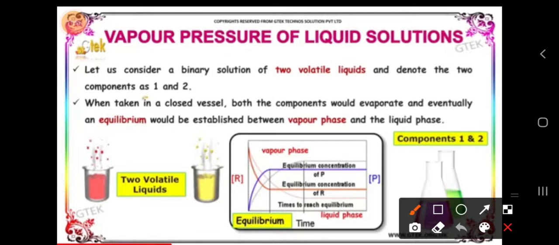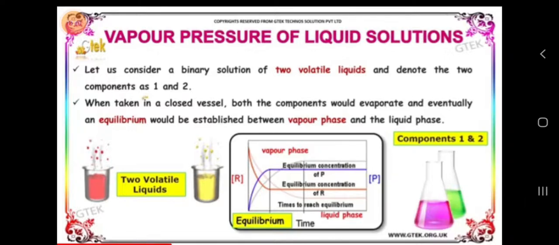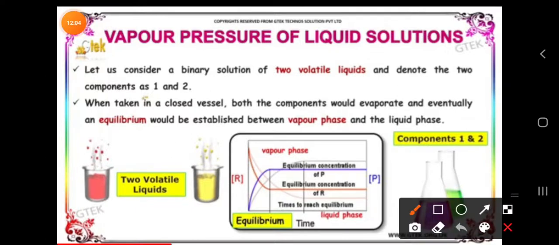Because of that reason only, the ponds, the lakes, the rivers are going to become dry. That only happens if you take it in a closed vessel. So when you take a container, a closed vessel, here we have the surface molecules and also water molecules. Then what happens when you heat this compound, when you increase the temperature? These liquid molecules will touch the surface and form gas vapors, meaning the liquid is changing into gas molecules as vapors. At the same time, the vapors are present in the liquid.